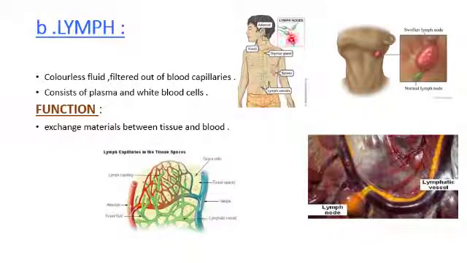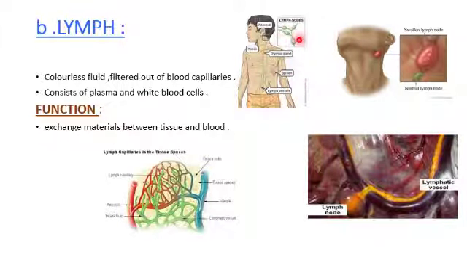Lymph is present in the form of lymph nodes, a tonsil in the throat, then the thymus gland, spleen, lymph vessels and adenoid.